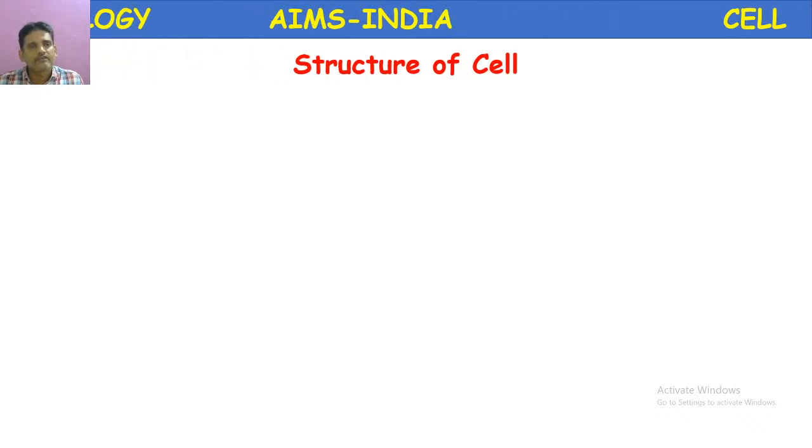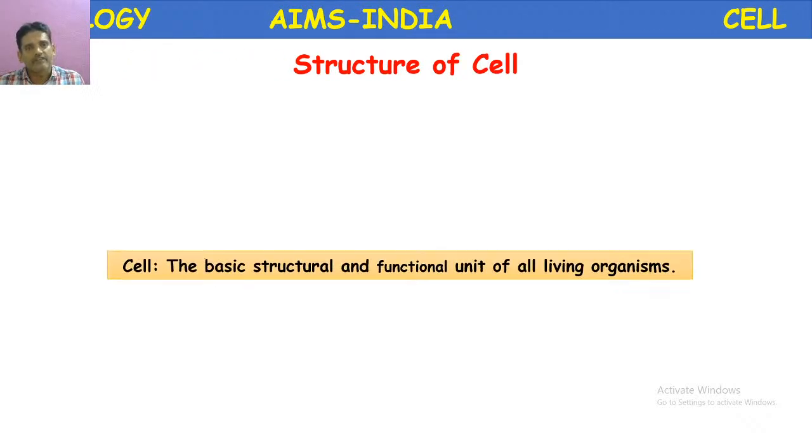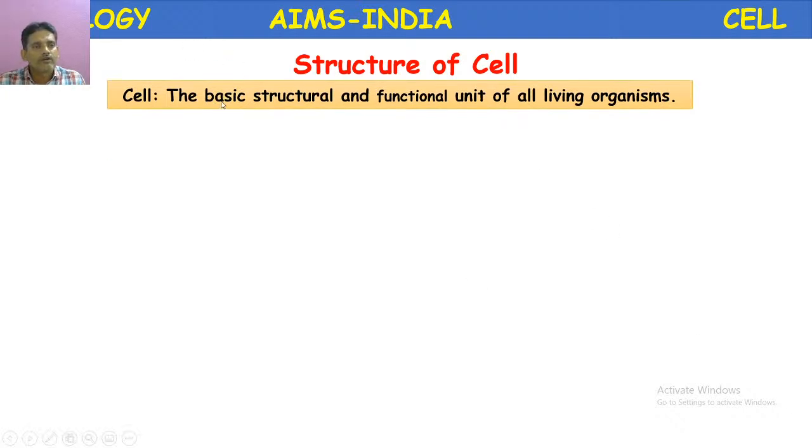Structure of cell. First, what is a cell? Cell is nothing but the basic structural and functional unit of all living organisms. Any living organism is composed of cells. It is a structural as well as functional unit.